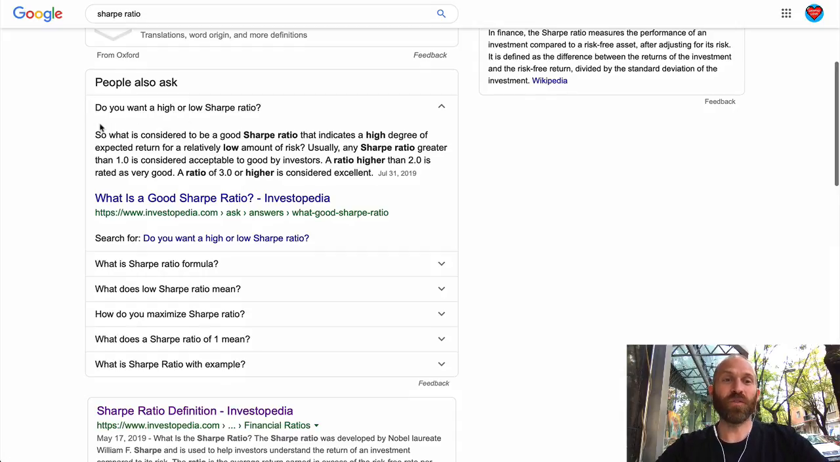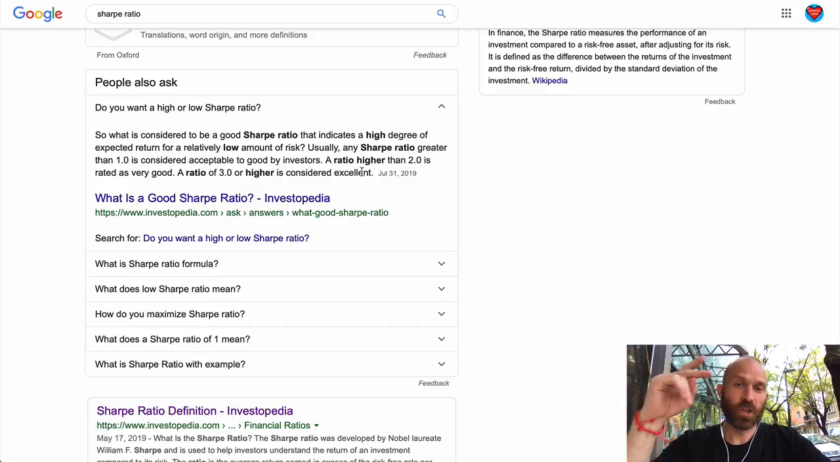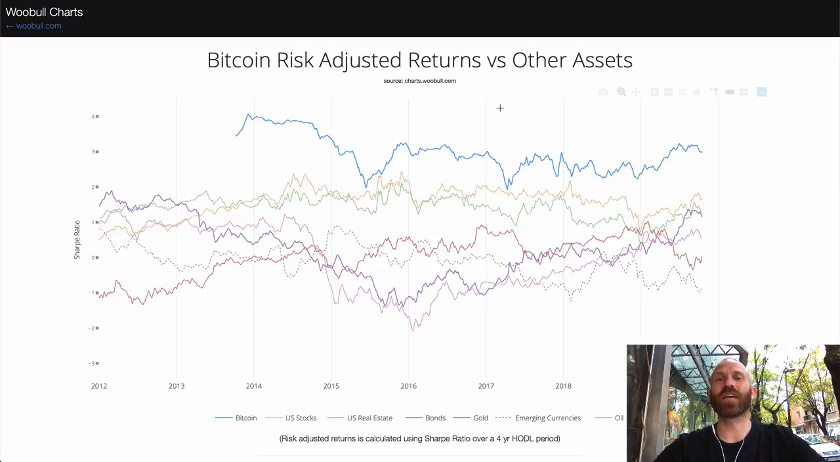Well, what's considered to be a good Sharpe ratio usually indicates a high degree of expected return for a relatively low amount of risk. Usually any Sharpe ratio greater than 1 is considered acceptable to good by investors. A ratio higher than 2 is rated very good, and a ratio of 3 or higher is considered excellent. Okay, so basically 1 is considered acceptable, 2 is very good, and 3 or higher is considered excellent. So that brings me to this chart here.